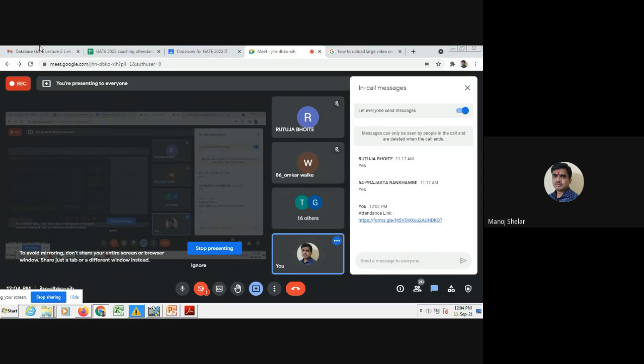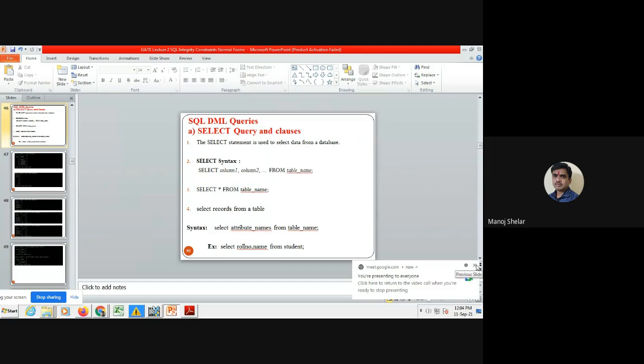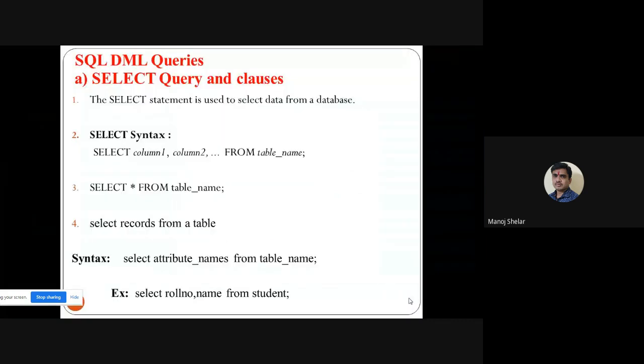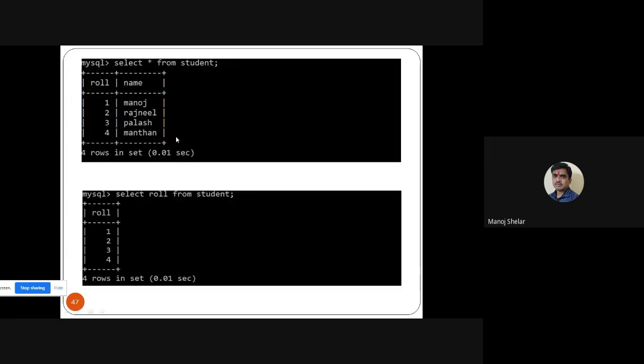Okay. So the next point is SQL DML queries. Here we actually start queries, some hard queries. So the select statement, the select query. I think all of you know it. Suppose select attribute name from the table name. So select roll number comma name from the student. Okay, simple. So select star from student displays all records of the student table.